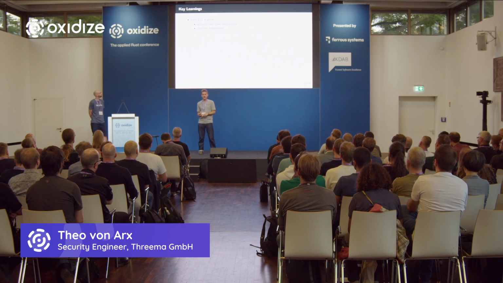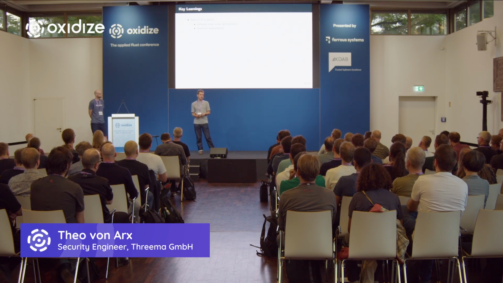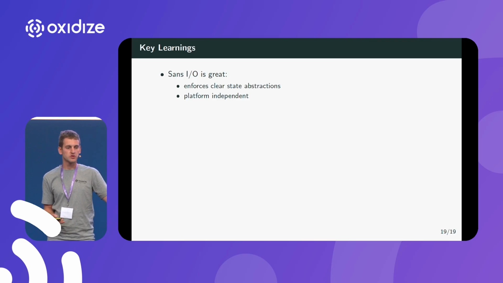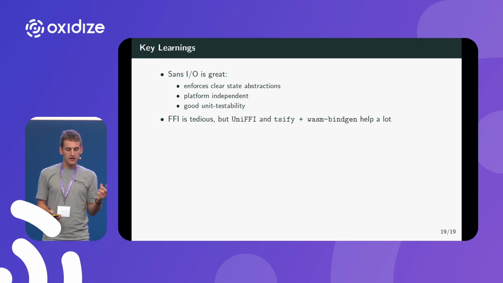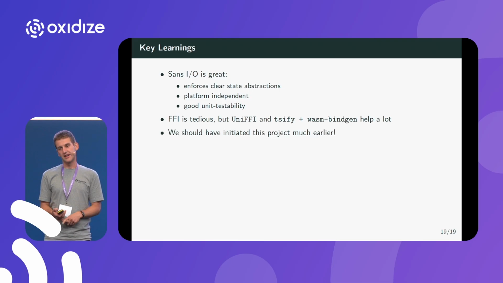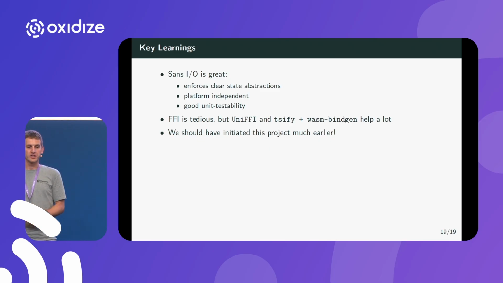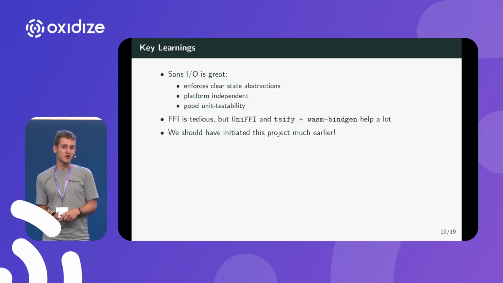Another thing that we have learned is that it's really good testable. So we can just move our state machine to a given state and then test, is the transition as we expected? Then we have learned that FFI is tedious, yes, but the Unify crate and the tsify plus wasm-bindgen help a lot. So it is a bit of overhead, but it's still manageable for us. And lastly, we should have started this project much earlier, because it's actually not too hard and the benefits are tremendous.